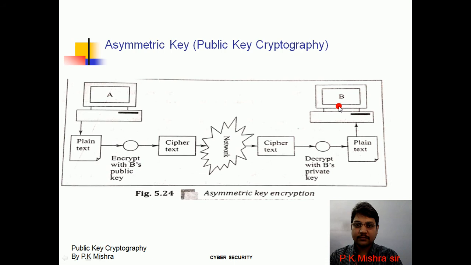Similarly, when B wants to send a message to A, he will encrypt the message with A's public key and send it in the network. A will use his own private key to decrypt it. This is how asymmetric key cryptography works.